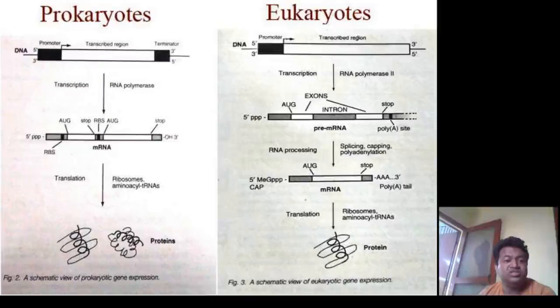Whenever we see the structure of these prokaryotes and eukaryotes, we see this double-stranded structure. In case of prokaryotes, the transcription process is not very critical or complex. It's a normal process having the 5' and 3' end complementary to the DNA, and after the mRNA is formed, we see the formation of the proteins. The formation of mRNA is the transcription process, and later the formation of the proteins through the combination of various amino acids is the translation process, and it is done with the help of tRNAs.